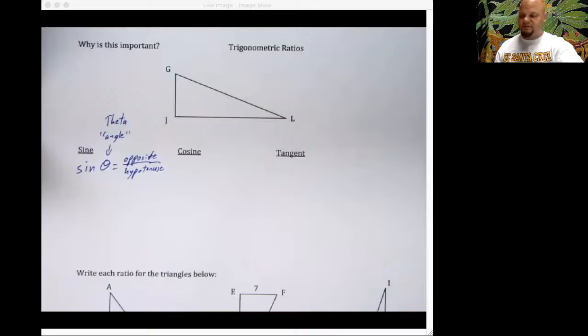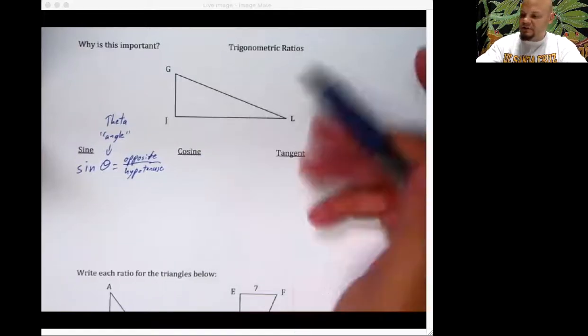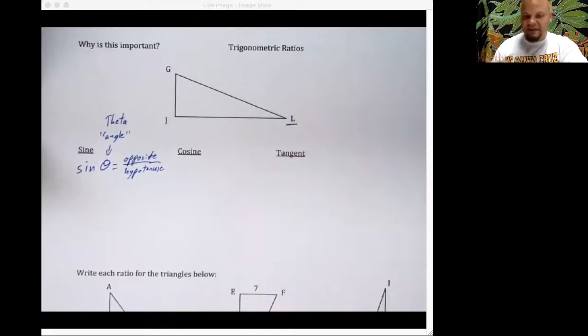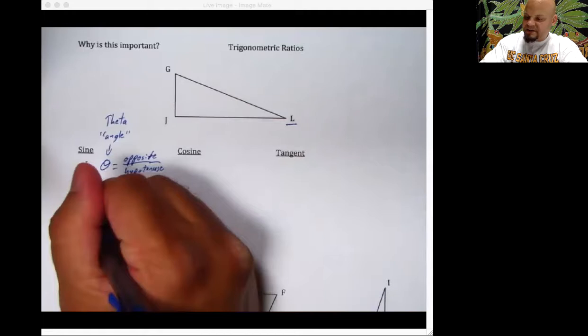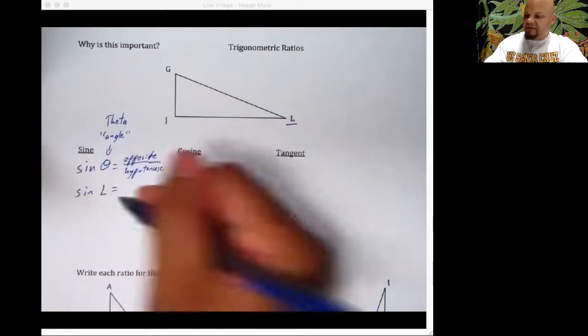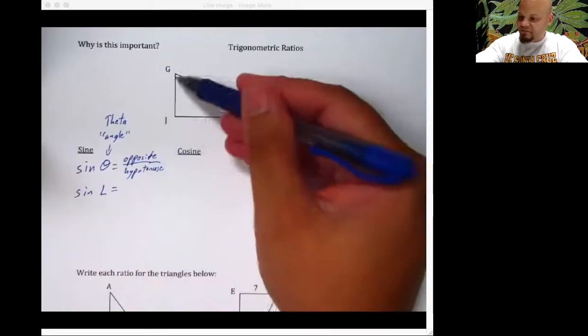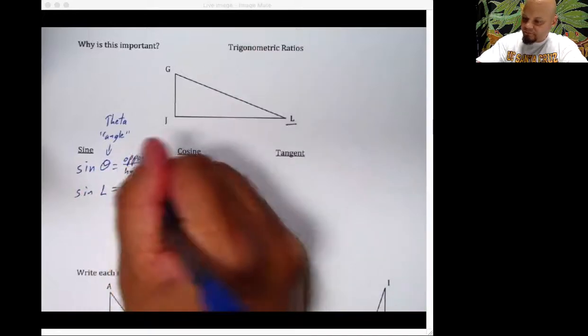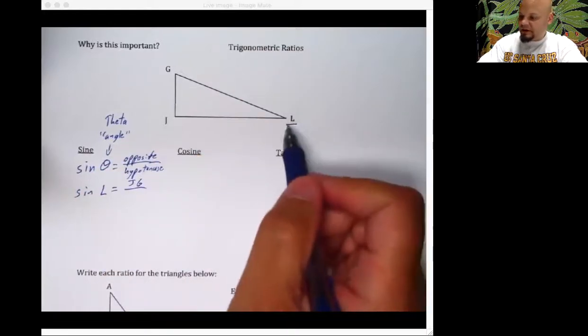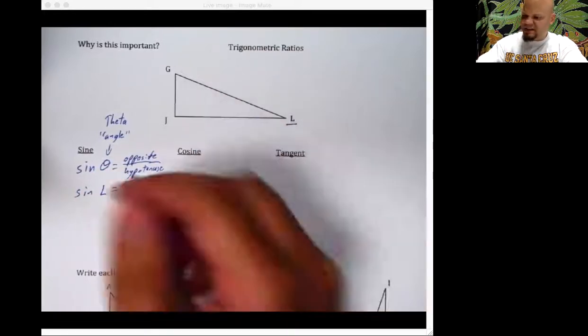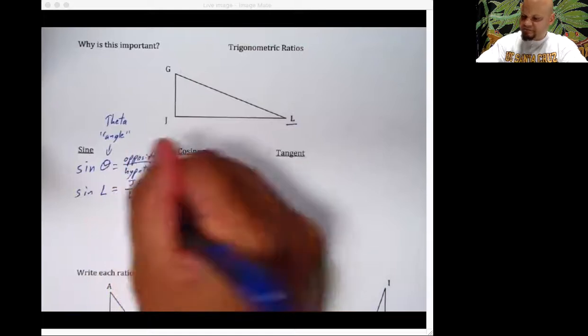The way it would work in this one, let's say we choose L. Let's just deal with angle L. If I were to take the sine of L, that would be my opposite side, which is JG, over my hypotenuse, which looks like it's LG.